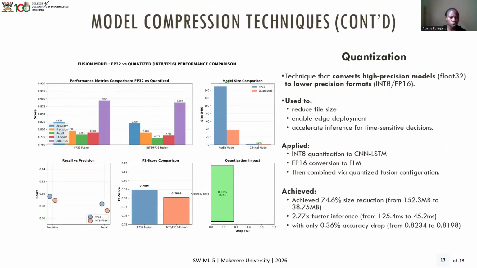So from here, when we look to the left, we have the different performance metrics comparison, and we see that the original actually had slightly better scores than the quantized final models, but the difference was not a lot, because the accuracy drop was only about 0.36%, and we achieved a 74.6% size reduction, as we see in the model size comparison, which was actually good, from 152.3 MB to 38.75 MB.